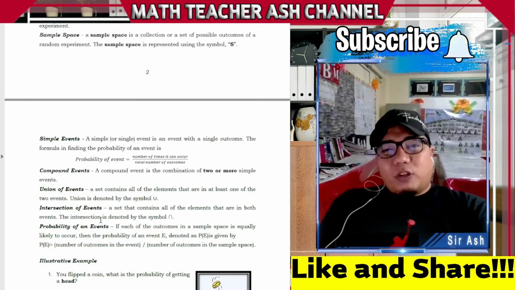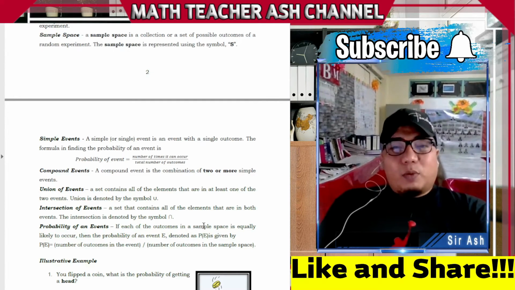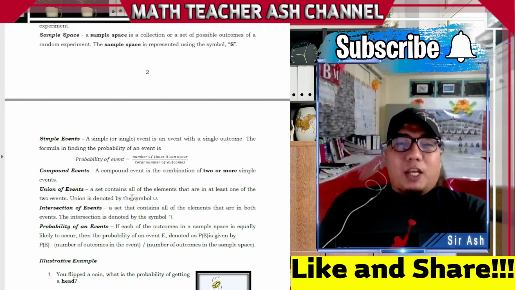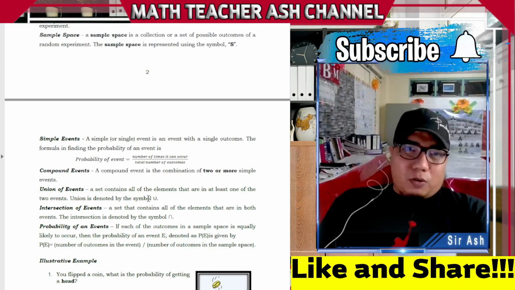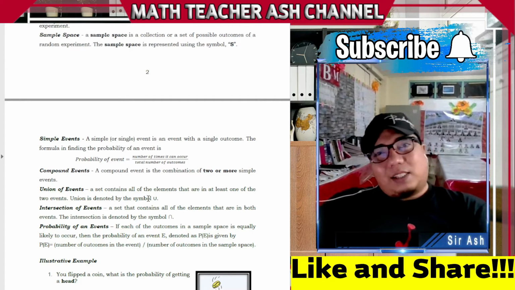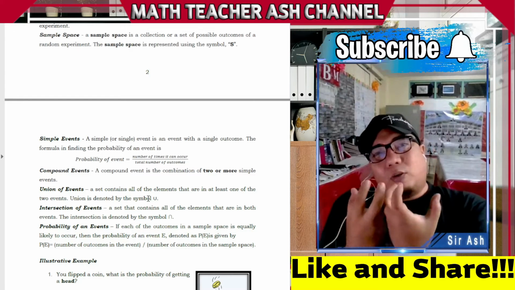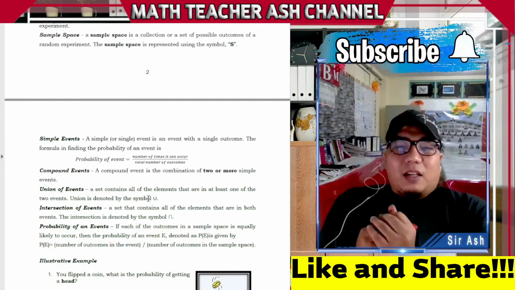So we have the compound events, we have the union of events, okay? We have the intersection of events, and we have the probability of an event. So the compound event is the combination of two or more simple events. The union of events, ito yan no yung pagsasamahin mo ang isang event at saka isang event. So pag kinombine mo sila, that's the union. The intersection is the same.